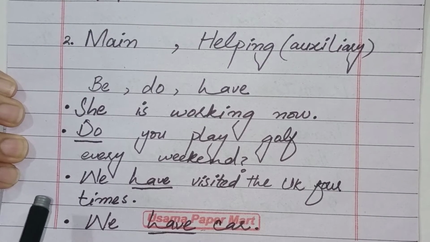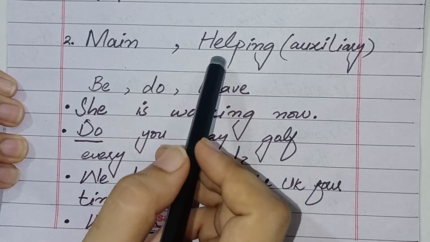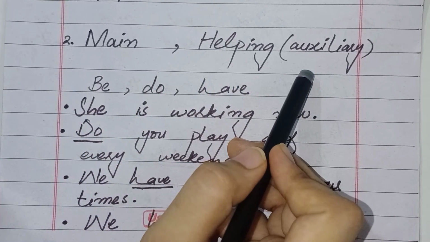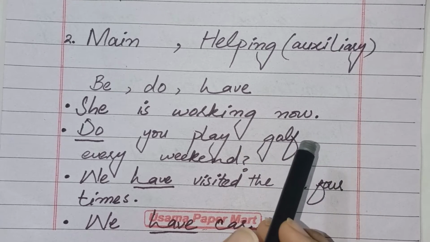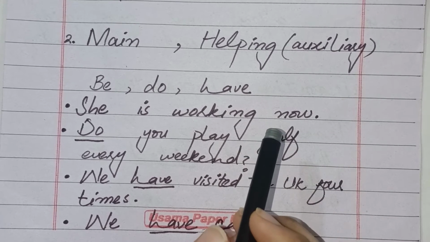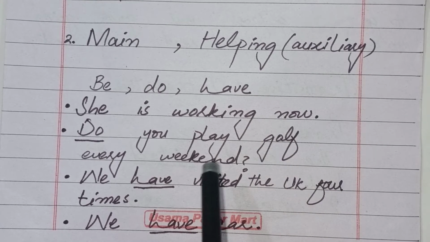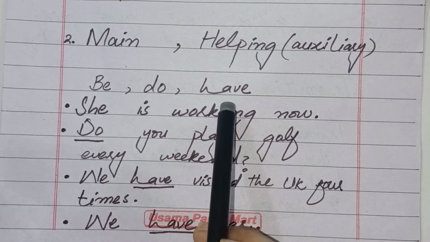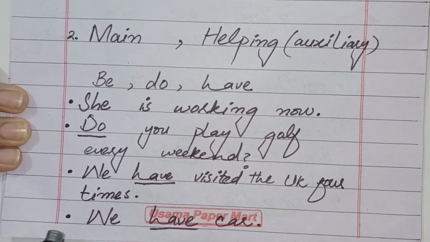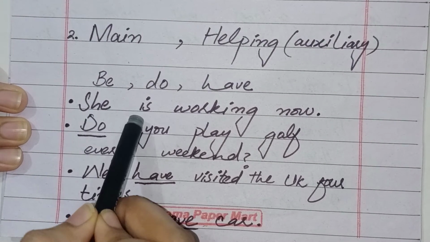Now guys, we will talk about the second kind of verb, and that is main verb and helping or auxiliary verb. So guys, when a verb is used in a sentence, it can be used in two ways. It can either be used as main verb in the sentence or as helping verb. The most important helping verbs are be, do and have. Here I have written few examples. Look at the very first example, and that is she is working now.